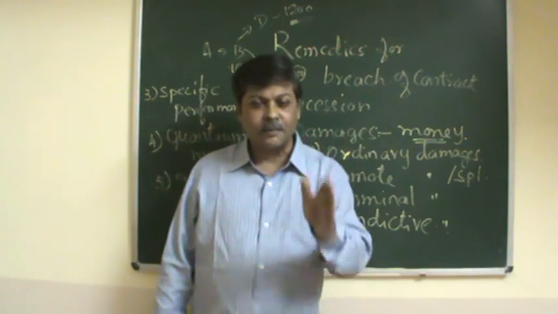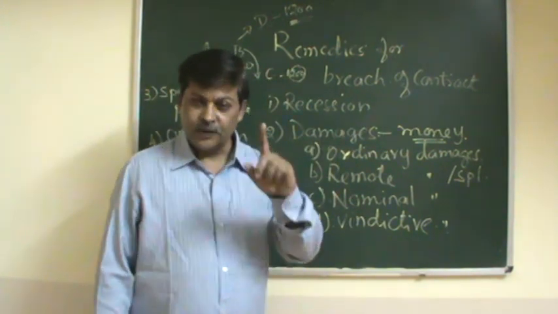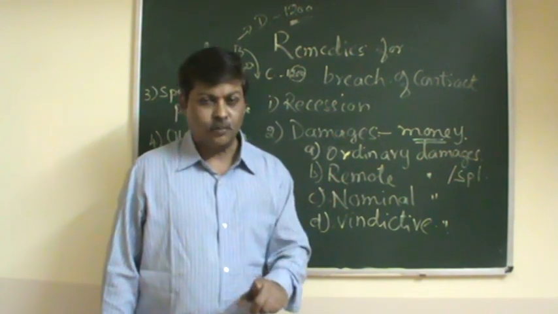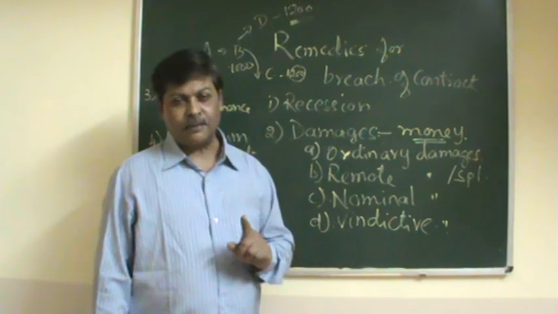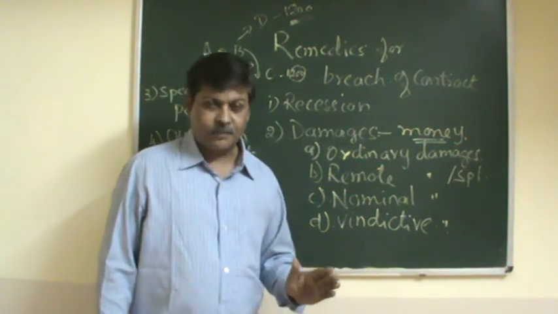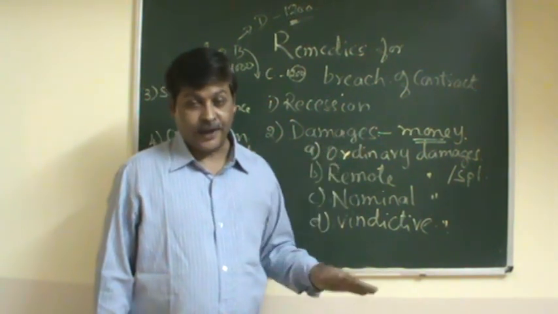So these are the remedies which can be claimed for breach of contract. First there must be a breach, and after the breach takes place, the aggrieved party can claim damages against the defaulter. In the conclusion you can mention that these are the remedies available for the aggrieved party.